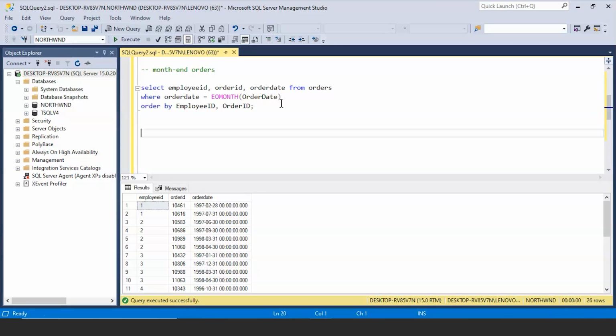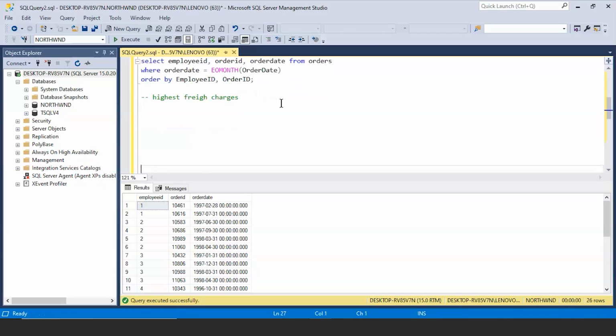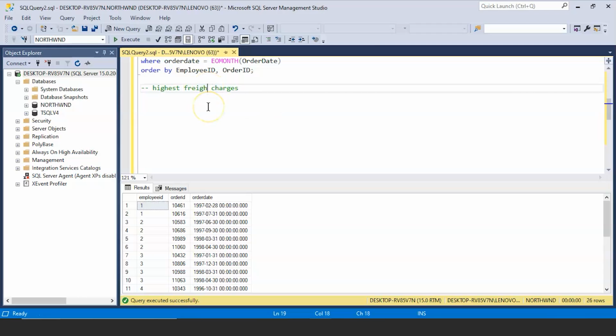Okay, so let me go ahead and give my comment. Since we want to find the top 5 countries with the highest freight charges, I'll just give my comment as highest freight charges. Okay, now to solve this question, we are going to use our orders table. So the way to do it is I'll write select. I'm going to use the top 5.